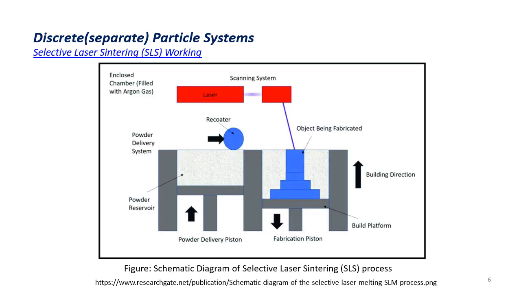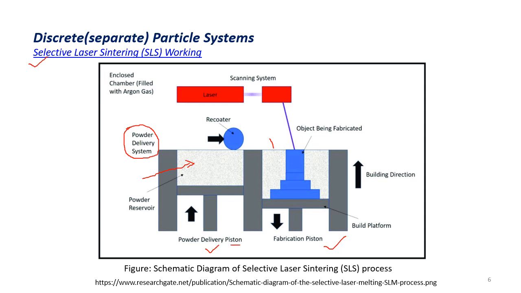Now we will see what are the parts used in a selective laser sintering machine. Under the selective laser sintering machine we have two units. One is a powder delivery system and the second one is the build unit system. In the powder delivery system we have the powder reservoir. Here the ultra fine powders are stored. To push the powder into the next unit, we require a powder delivery piston.